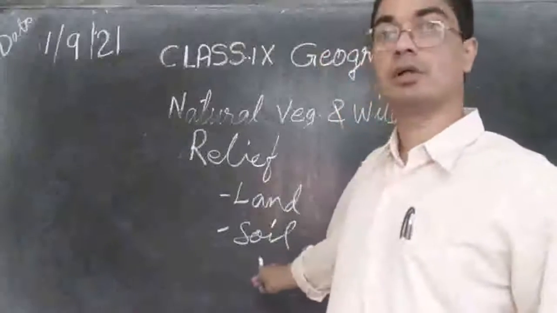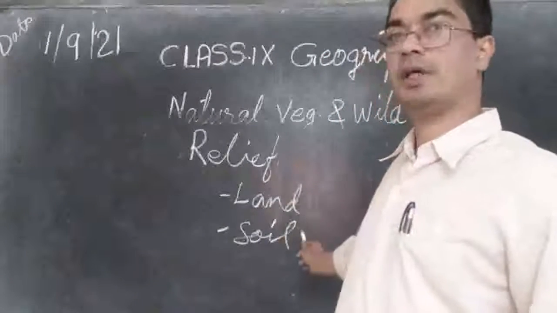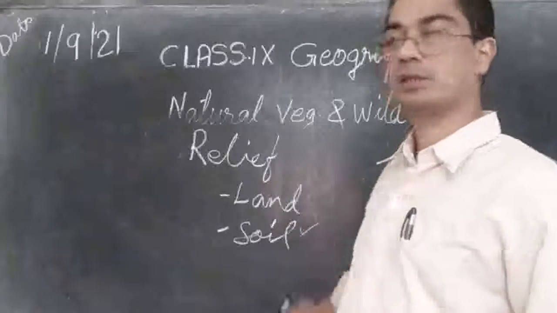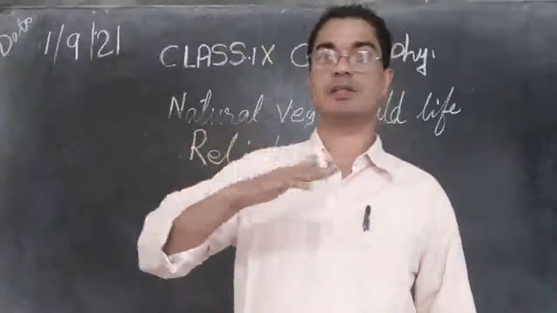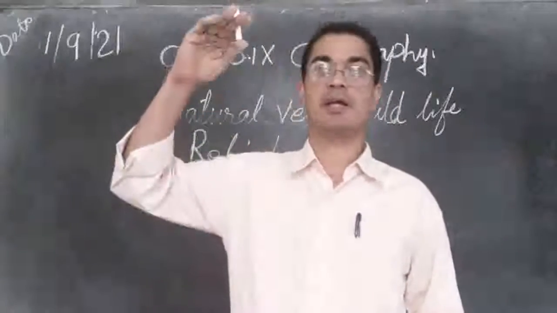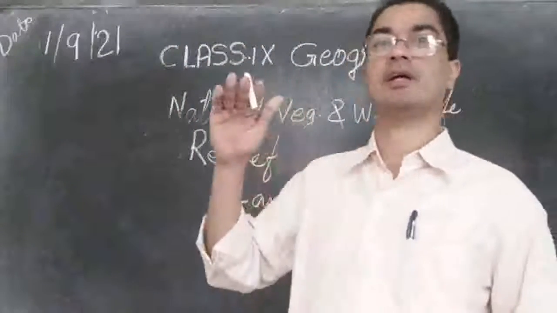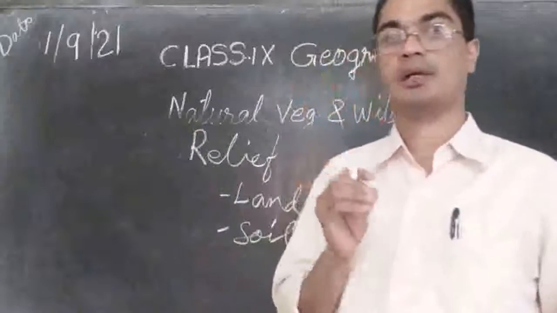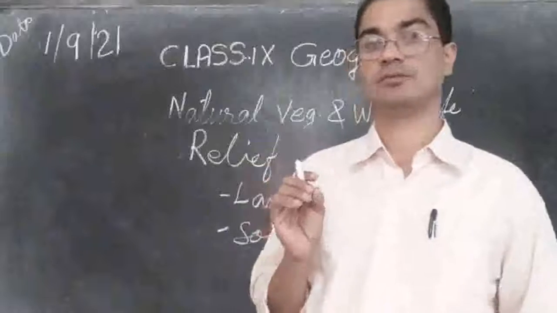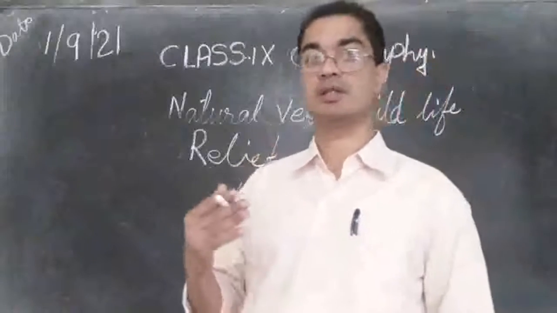And the second relief feature is the soil, the type of soil. So long we are talking about the shape of the land, whether it is a plain area or hilly area or plateau area and so on. Now we are going to talk about what kind of soil is there. In every place the soil is not same.